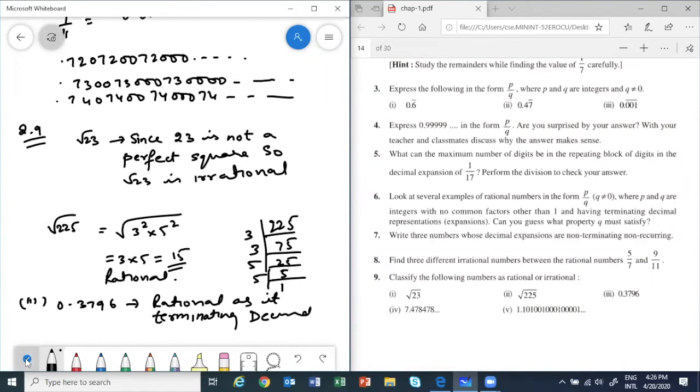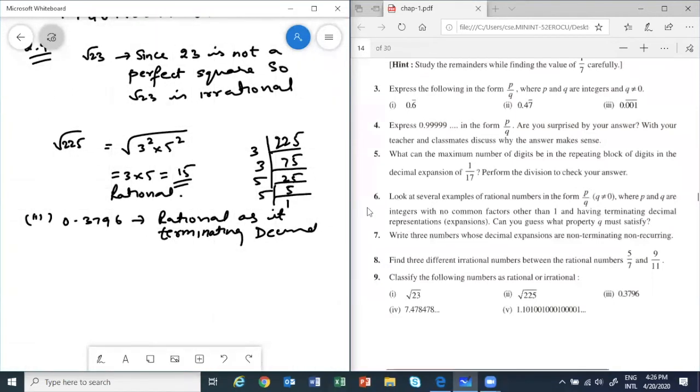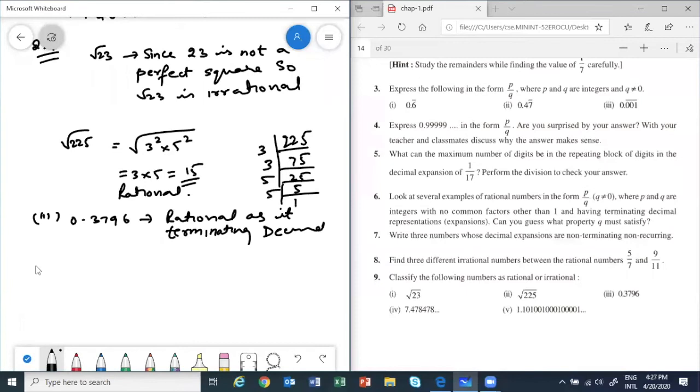Next one, see. Next one, non-terminating but recurring. Okay, so again it is rational. Fourth one, non-terminating but recurring. It's recurring. You can put a bar, isn't it? So rational.